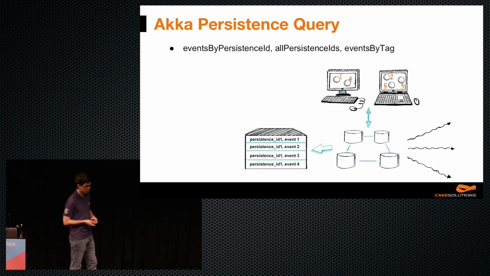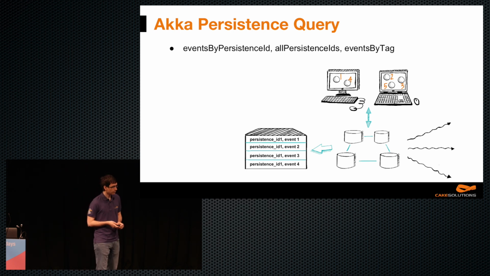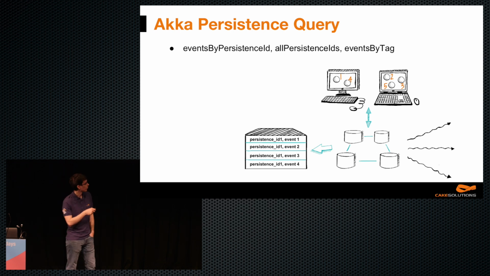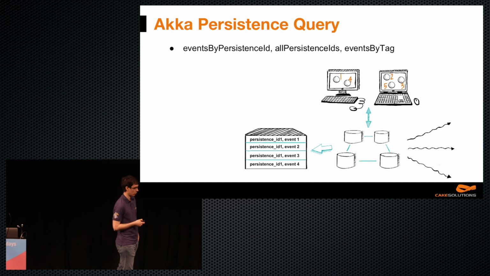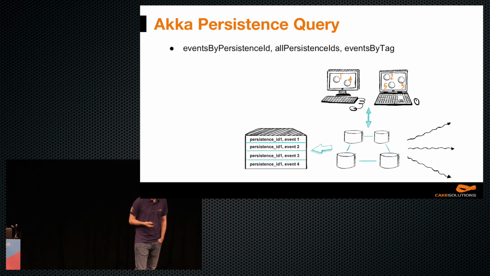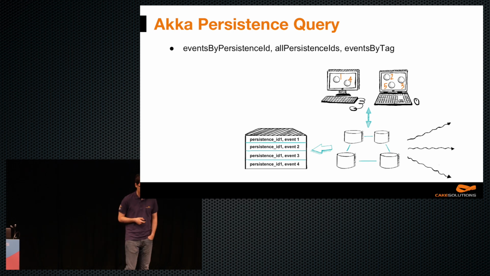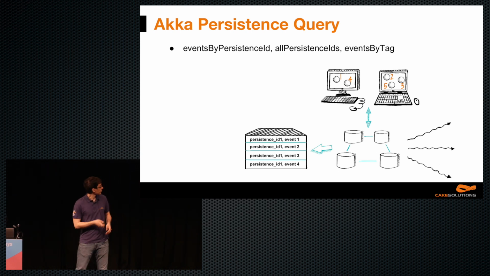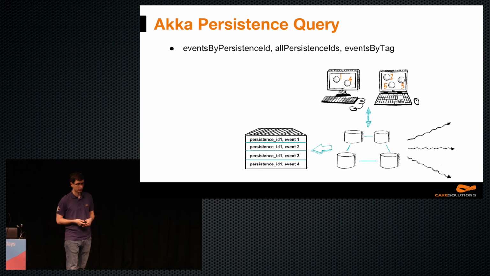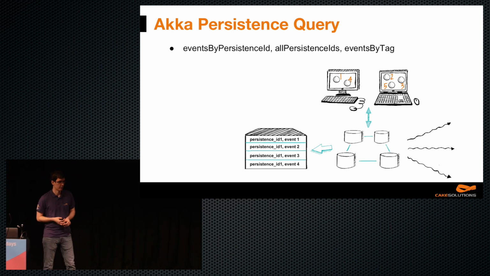There's also a component called Akka Persistence Query. And this creates a stream of events from that event source journal, from that log. There are 3 streams supported at the moment: events by persistence ID, which gives us all events for a single particular actor, all persistence IDs, which gives us the names of all actors in the system, and events by tag, which creates a stream of all events that have a particular tag.